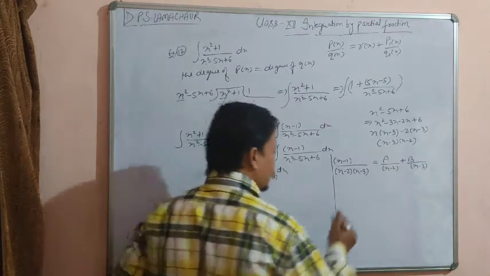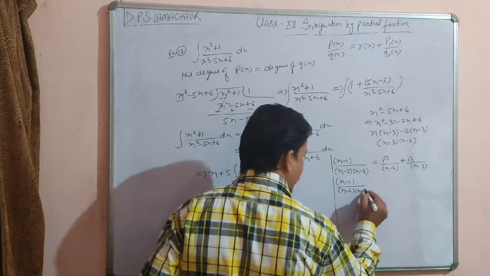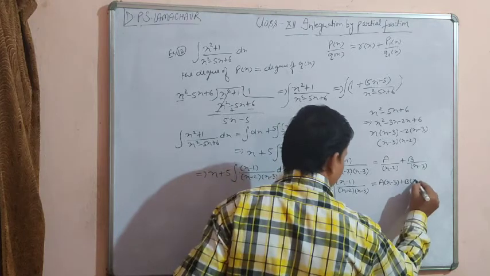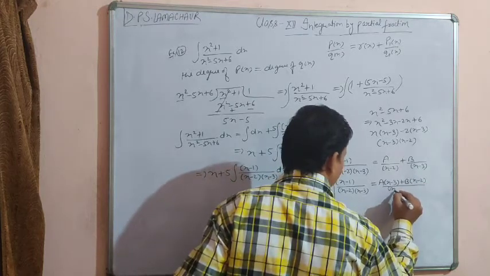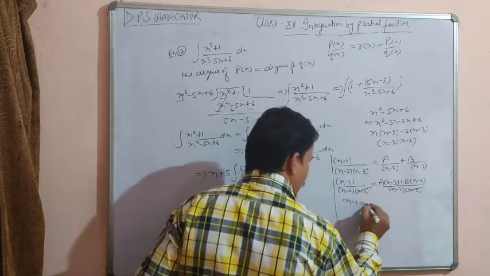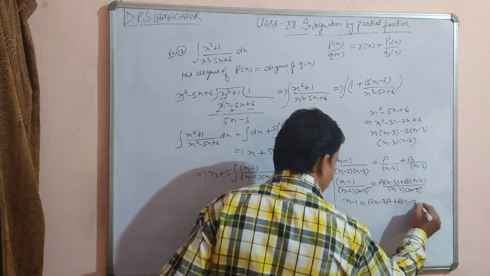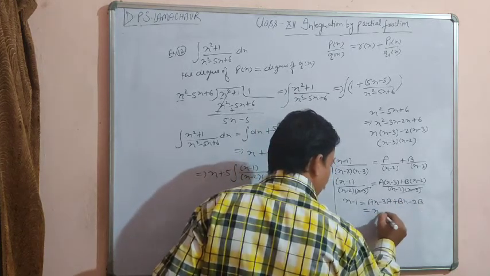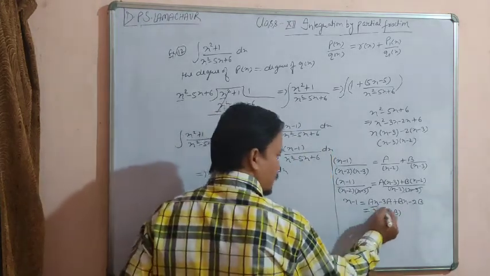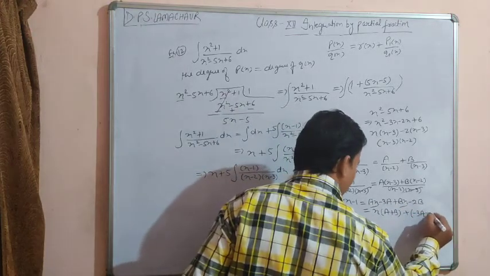So (x minus 1) upon (x minus 2)(x minus 3) equals A times (x minus 3) plus B times (x minus 2), divided by (x minus 2)(x minus 3). The denominators cancel out. So x minus 1 is equal to Ax minus 3A plus Bx minus 2B. After taking x common, we get A plus B as the variable coefficient, Ax plus Bx, and the constant term is minus 3A minus 2B.